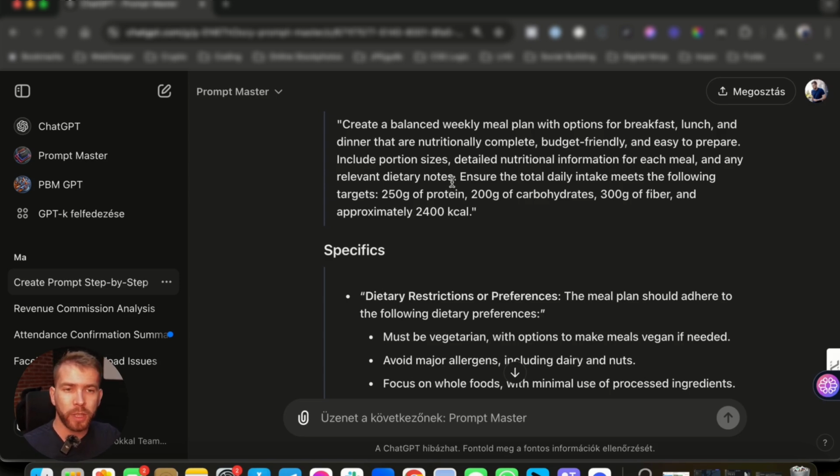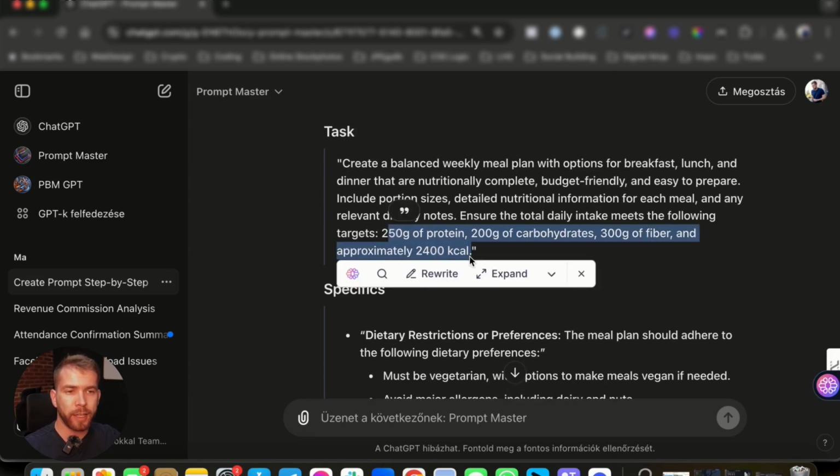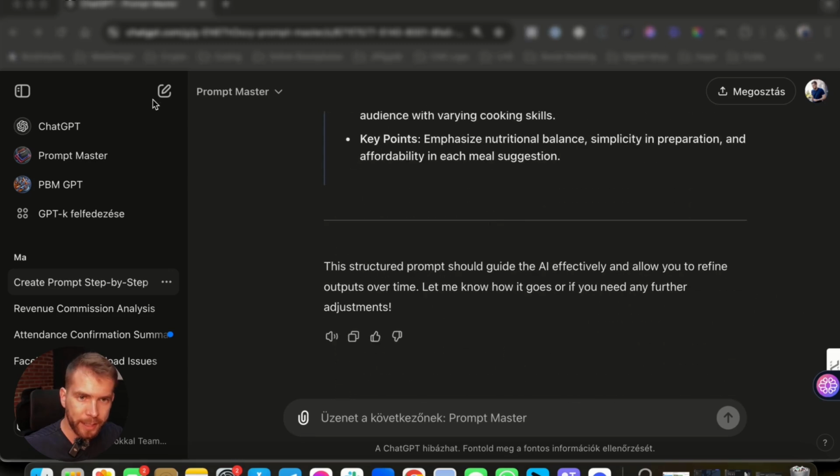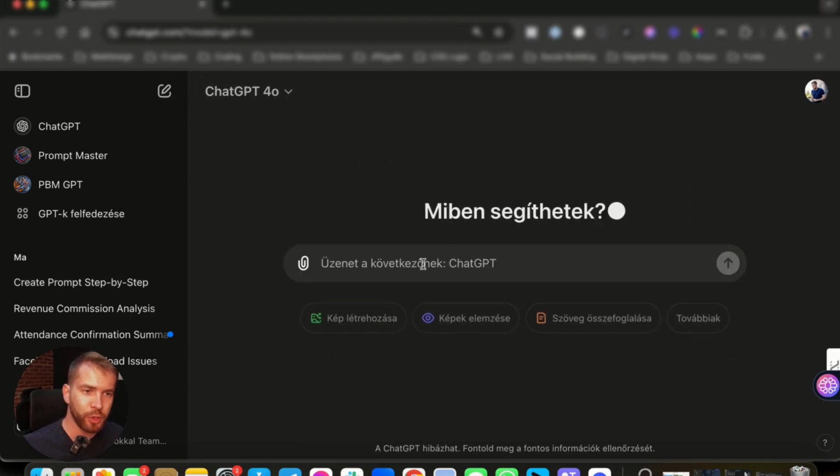Or if you are using this prompt in an automation in make.com or any other systems, then you can just put the variable here, and then once someone fills out a form, that variable can be fed into the prompt, and then the answer is going to be based on that variable information. Let's test this out on a brand new GPT.